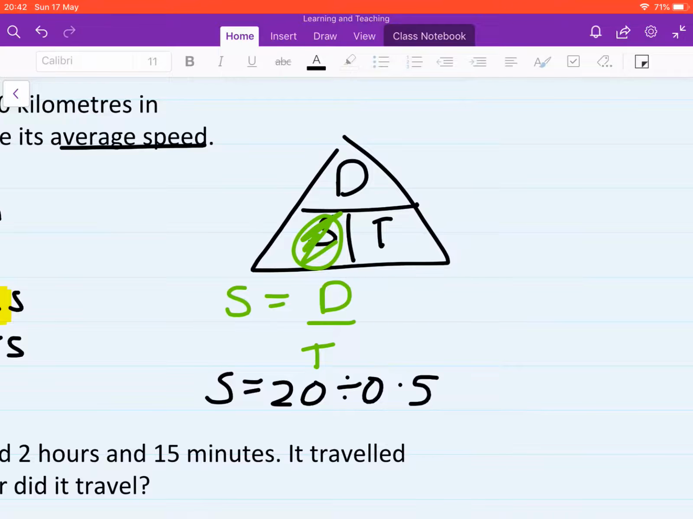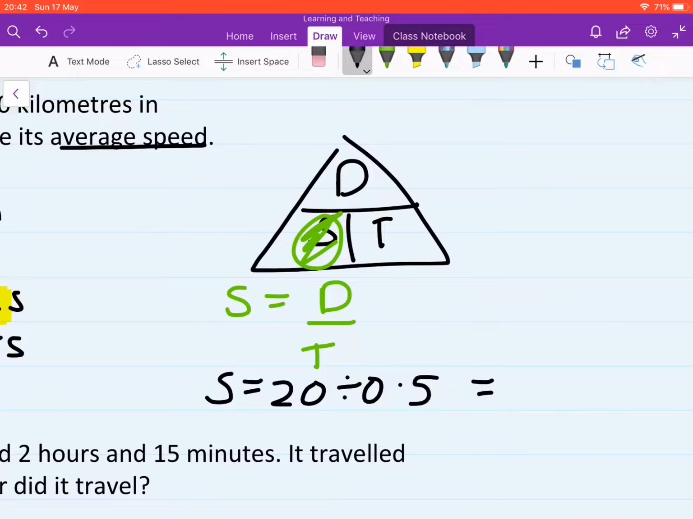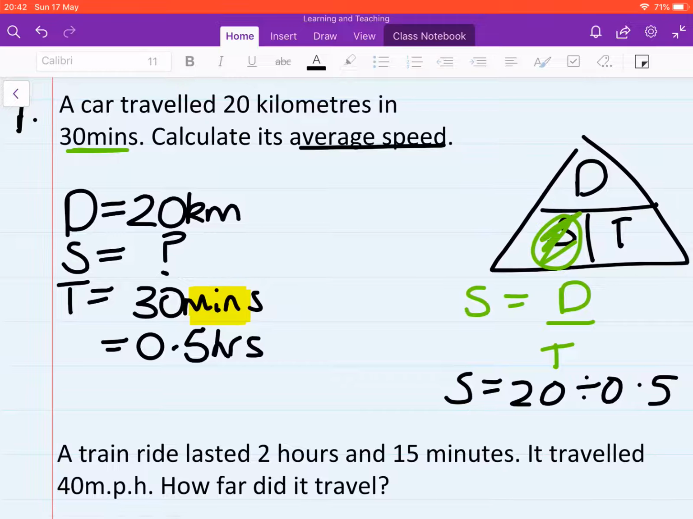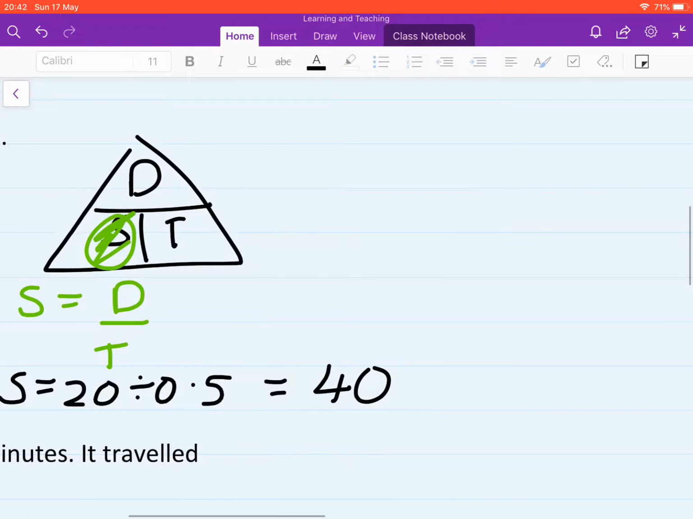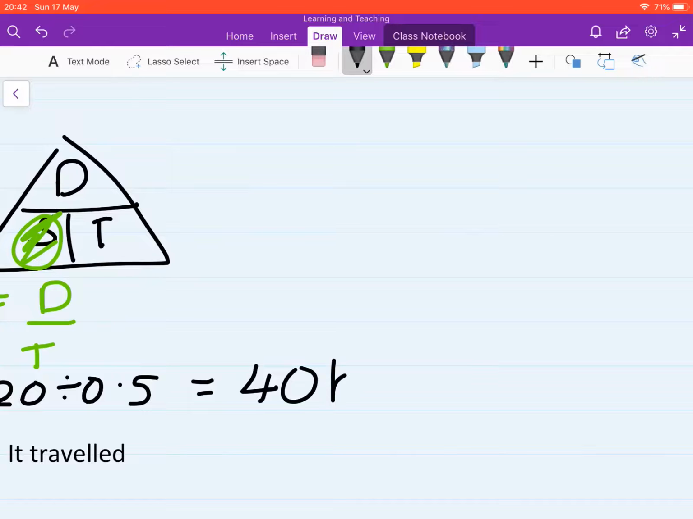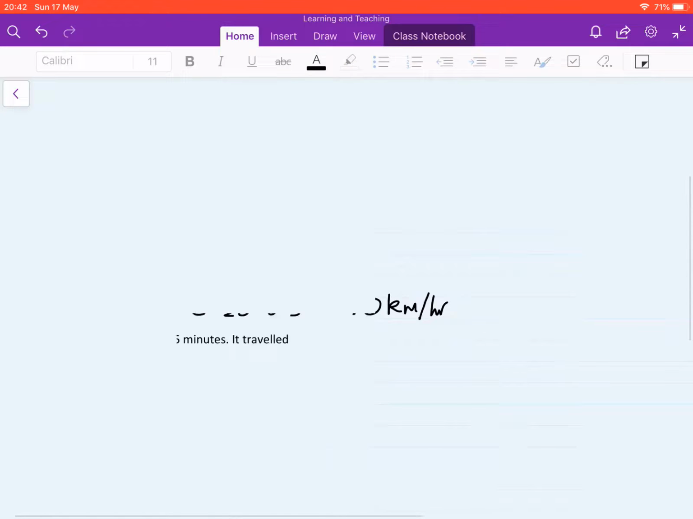Okay, so we think about that. You're allowed a calculator here. So that's how many halves are in 20. There's 2 halves in 1, so that means there's going to be 40 halves in 20. So the speed is 40, and having a look here, it's going to be kilometres per hour. Okay, so 40 kilometres per hour. Okay, that's example 1.